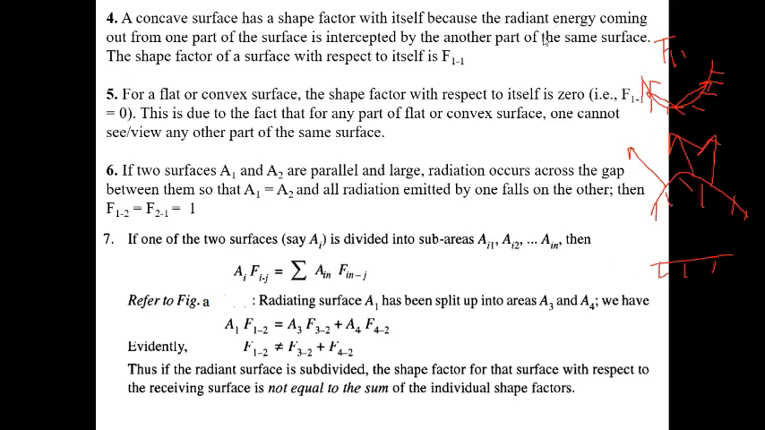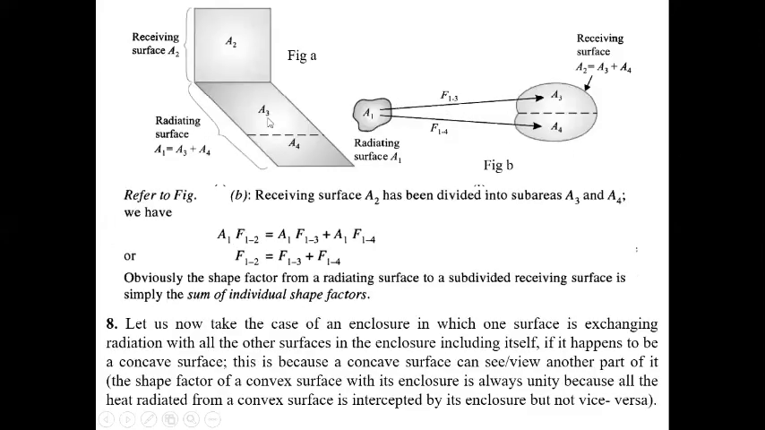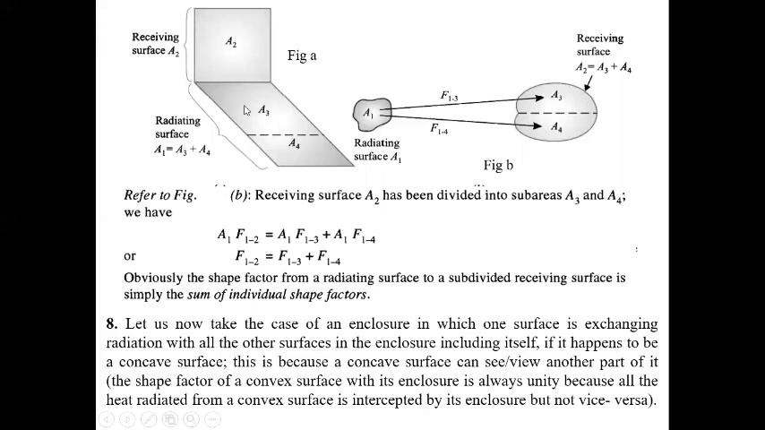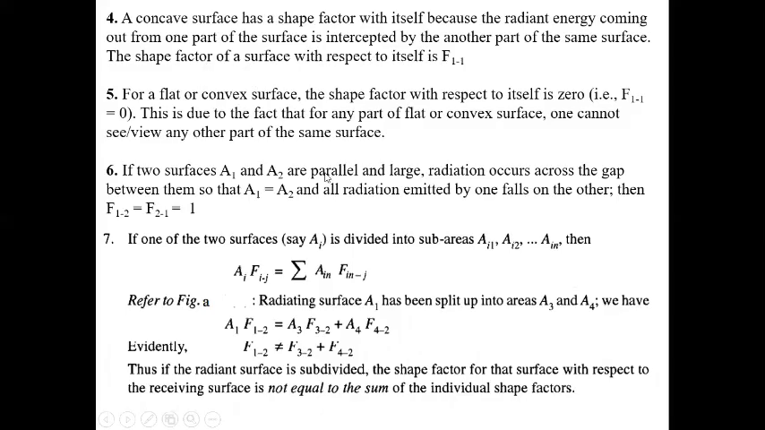So now we will see. Suppose we divide the surface A1 into A3 plus A4. Suppose there is a single body A2 and A1, and we divide A1 into two parts, A3 and A4. So we can write, for the previous figure, A1 F12 equals A3 F32 plus A4 F42. But F12 is not equal to F32 plus F42.